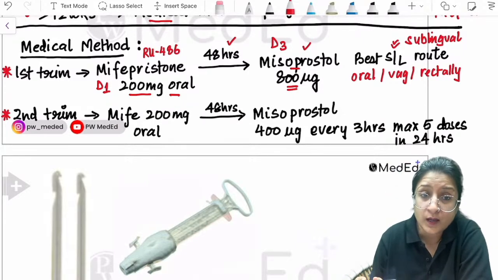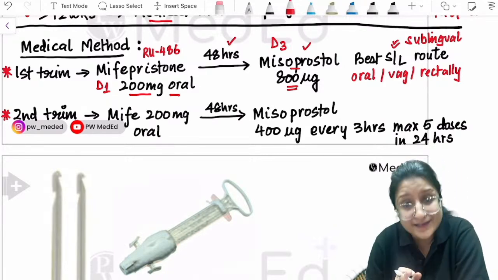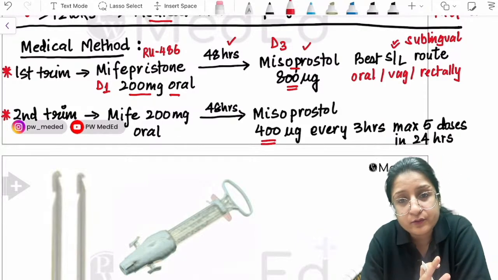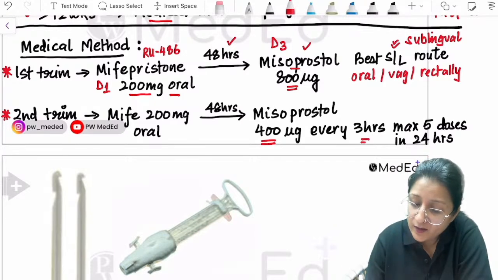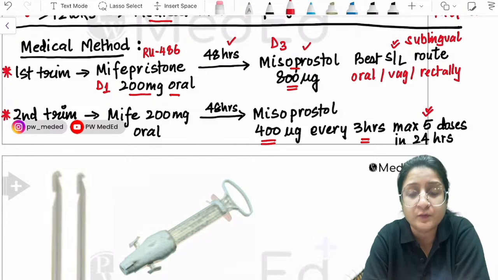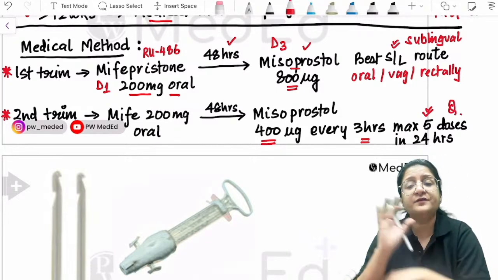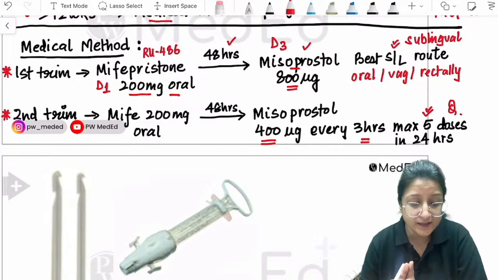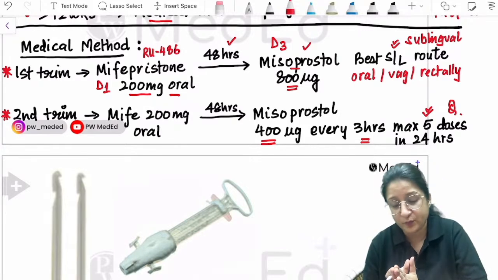by misoprostol. But in the second trimester, remember that the dose of misoprostol is less. The dose of misoprostol in second trimester is 400 micrograms, and it can be repeated if required every 3 hours, but for a maximum of 5 doses in 24 hours. That's a direct MCQ, maximum of 5 doses in 24 hours in the second trimester. Keep that in mind. These are important MCQ pointers for you.